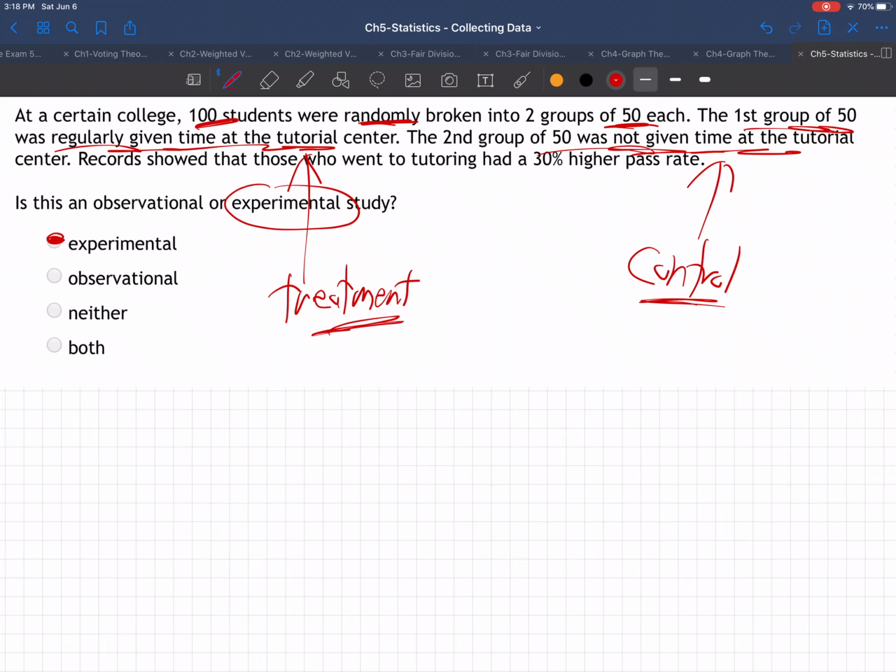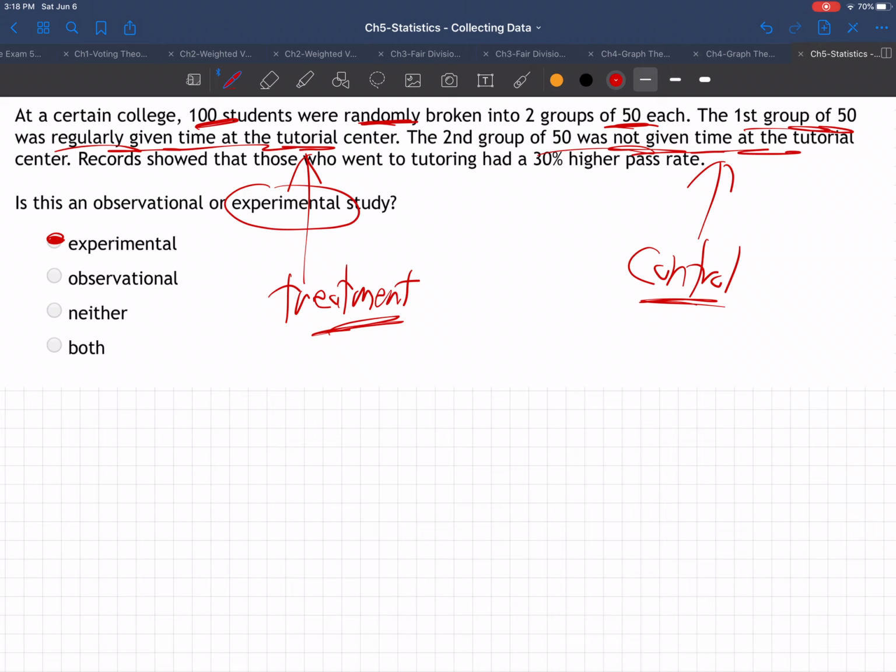These are just 100 students randomly broken into two groups of 50, so there's nothing different about them. We didn't ask for volunteers. If we said, how many want to volunteer to be in the tutoring group and how many not? You can't do that. Once you start making volunteer statements, then stronger students will choose to be in the group that's going to go to tutoring, and all of a sudden you're going to get them having better grades, and maybe it's not because of tutoring, they were just better students if you let them choose.